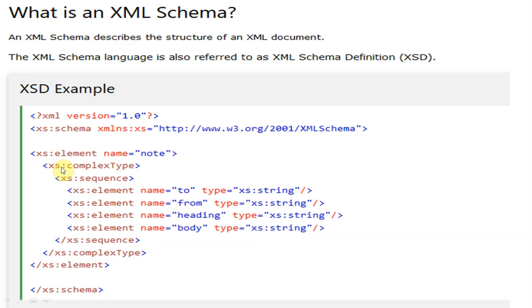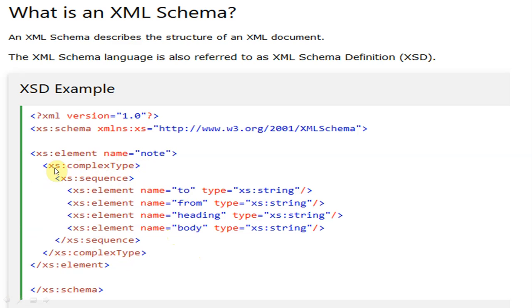Here, XML version 1.0, and this is xs:schema, and again see xs:sequence. This is the sequence, and this is complex type. Inside complex type we have different sub elements to form heading and body, and this is sequence, and complex type will be closed by the slash xs:complexType.